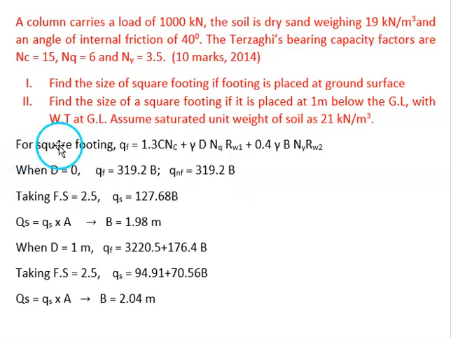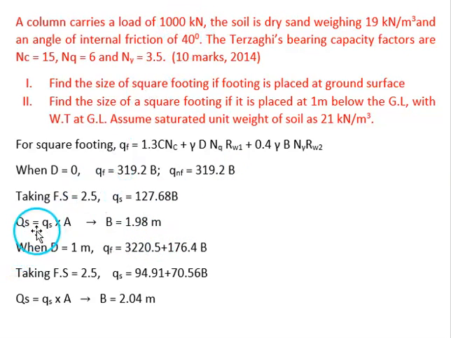So first we should write the equation of square footing. Then in the first case, the footing is placed at ground surface. That means d equal to 0. So second term will not be there. Then by substituting the values, we can find the ultimate bearing capacity in terms of B. Then net ultimate bearing capacity in terms of B. Then safe bearing capacity in terms of B.